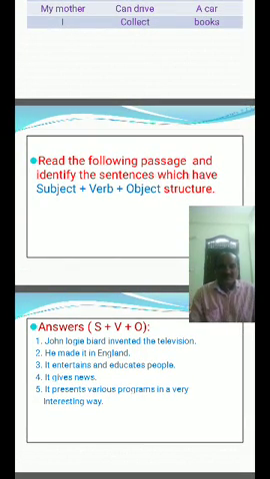Read the following passage and identify the sentences which have subject plus verb plus object structure. Now I will read the passage. Why? Because it will take so much time to type in the PowerPoint presentation. A PowerPoint presentation is nothing but giving important points and explaining more. Come to the paragraph here. Listen carefully.